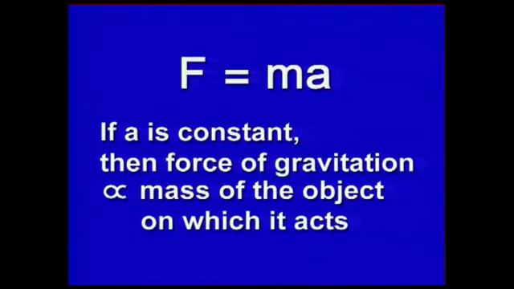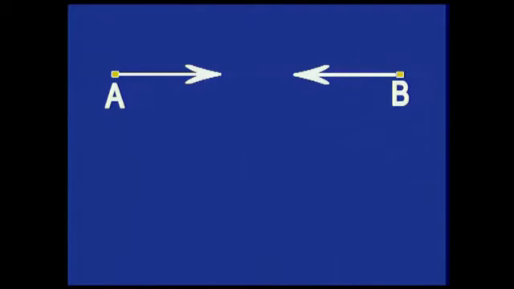Using his second law, F is equal to ma, and the fact that a is constant, it was easy to see that the force of gravitation must be proportional to the mass of the object on which it acts. What about the mass of the object which exerts the force? Here, Newton used his third law. You know this law? It states that if an object A exerts a force on an object B, then B also exerts on A a force of equal magnitude.